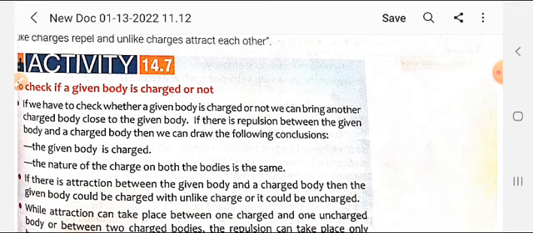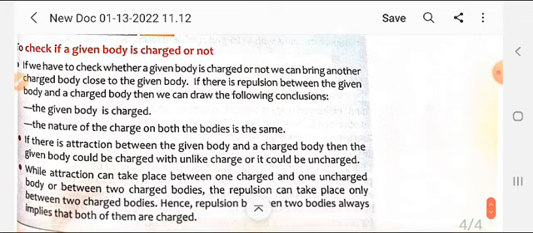If there is attraction between the given body and the charged body, then the given body could be charged with unlike charge, or it could be uncharged. Okay, student. While attraction can take place between one charged and one uncharged body, or between two uncharged bodies, repulsion can take place only between charged bodies. Hence, repulsion between two bodies always implies that both of them are charged.